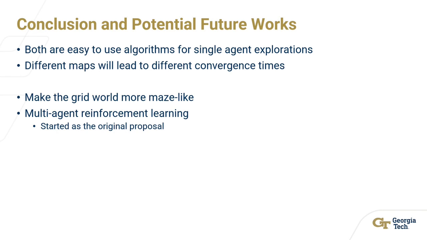I learned that different map sizes are going to lead to different convergence times, not in the sense of, oh, a bigger map is going to take longer to converge, but more in the sense of, oh, this map might be better for SARSA than Q-learning, or that map might be better for Q-learning than SARSA. I really thought that I would determine if one was better than the other, especially when I ran the 20 by 20 grid world. But it just made my results a bit more inconclusive than I would have liked.